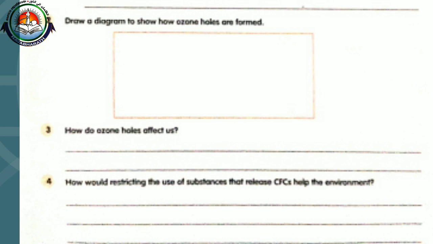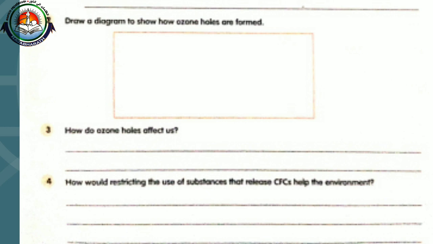As a result, there is a chance of skin cancer, skin diseases and sunburn, and it affects plants and animals badly. Then the last question, how would restricting the use of substances that release CFCs help the environment?